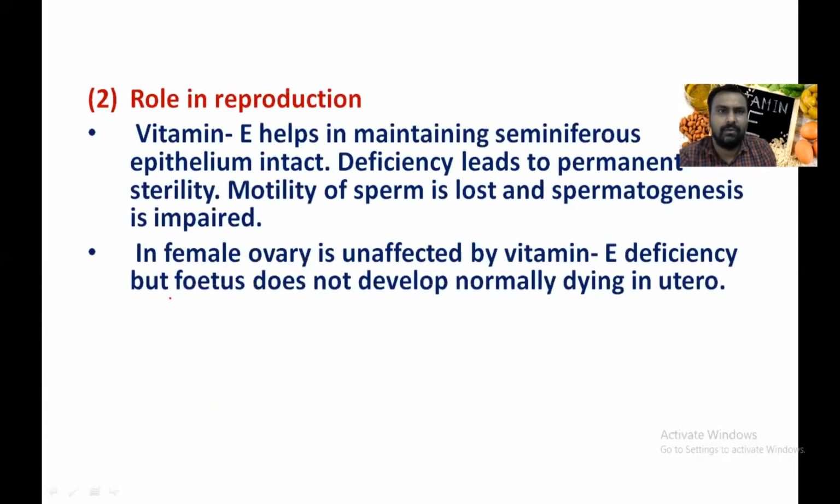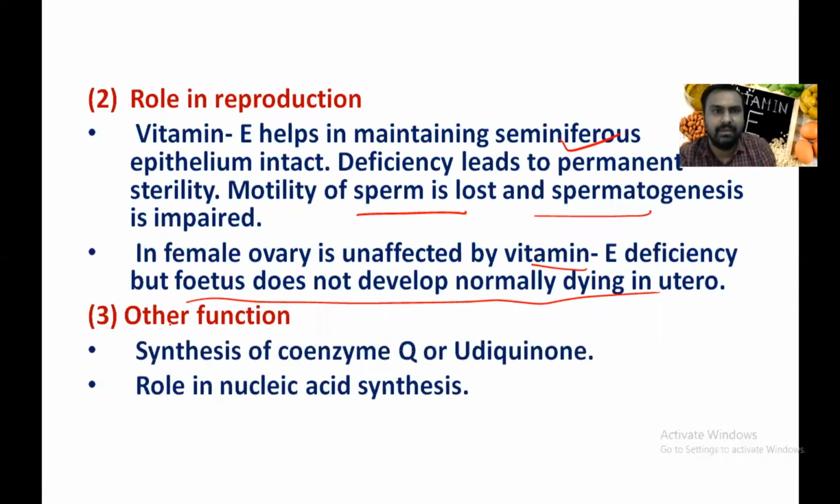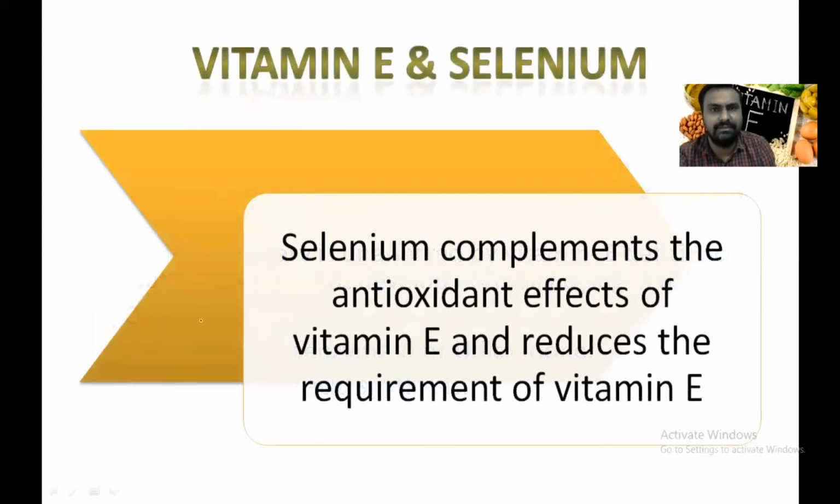Vitamin C also has a role in it. Vitamin E has a role in reproduction by maintaining the seminiferous epithelium intact. Deficiency leads to permanent sterility. The motility of sperm is lost and spermatogenesis is impaired in vitamin E deficiency. In females, the ovary is unaffected, but the fetus does not develop normally, dying in utero. It also helps in the synthesis of coenzyme Q and has a role in nucleic acid synthesis.